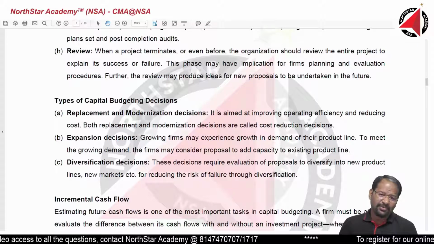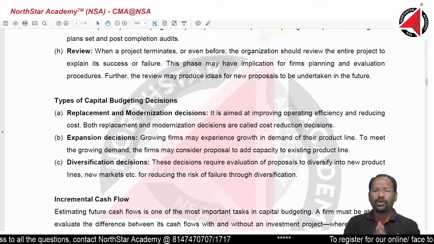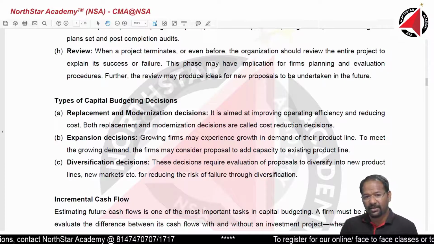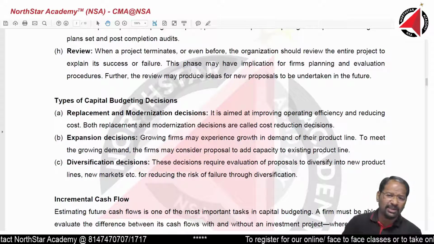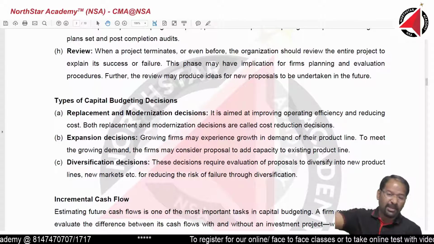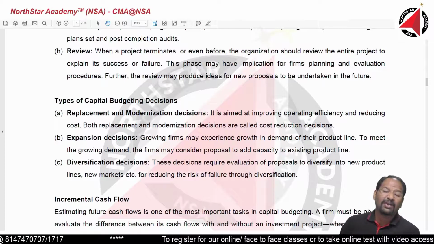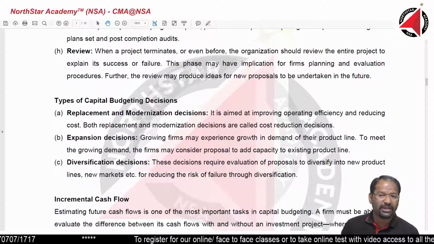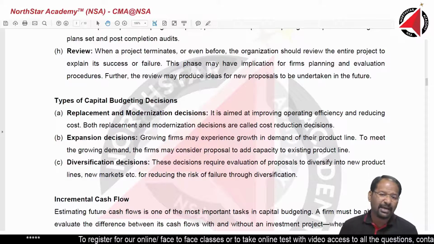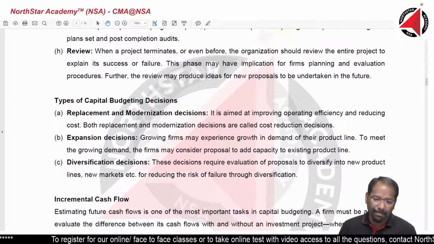Expansion decision. We are fine, the current factory is good, but we want to expand the size of the factory. So we are not replacing any old machinery, we are rather buying new machineries for an expansion project, because we have achieved good growth in the market. To meet the new demand in the market, we want to expand our business.